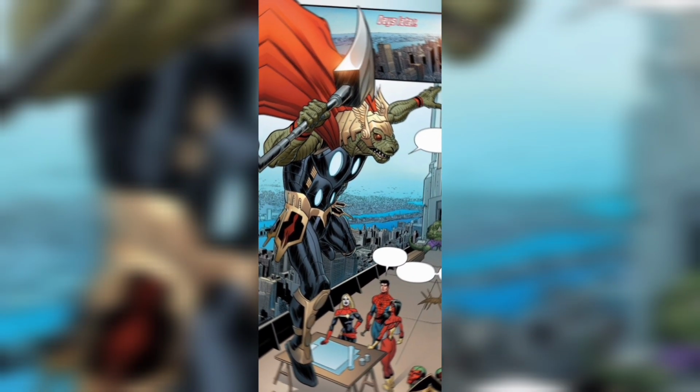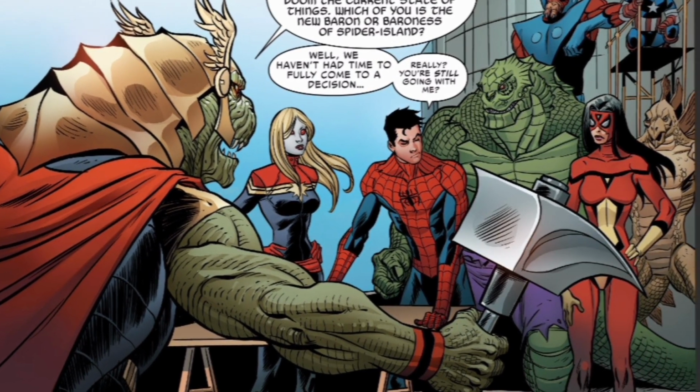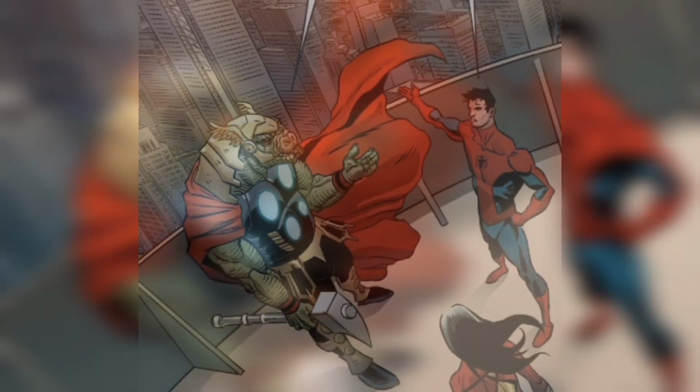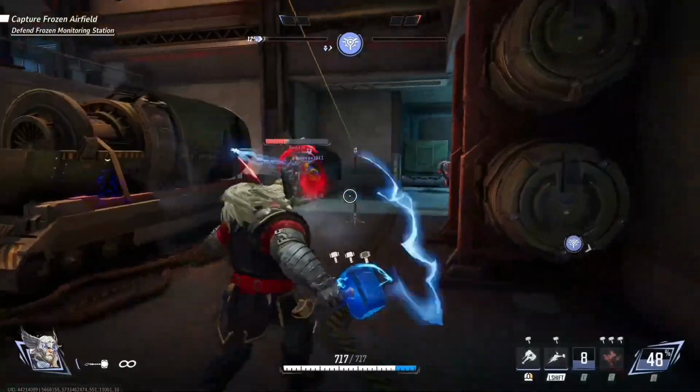Next is Dino Thor. Hailing from the Valley of Flame, Dino Thor embodies the characteristics of both a dinosaur and the Norse god Thor. His duties include maintaining order and appointing new barons to various domains.